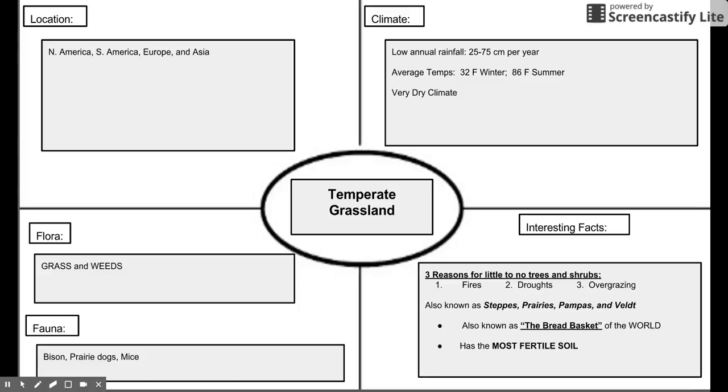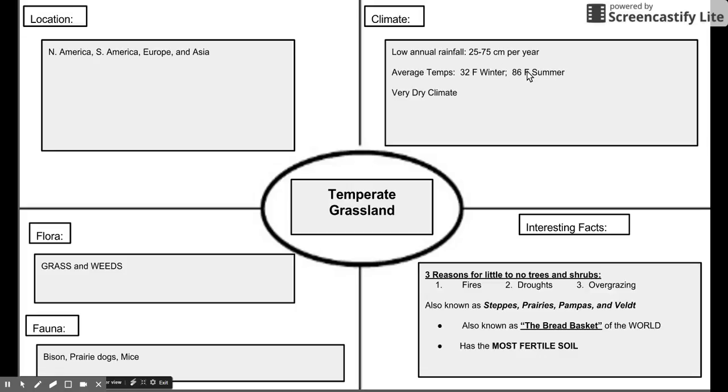When I talk about the savanna, they're found on a different continent with different animals, and therefore I consider that biome to be different. The location of the grassland is North America, South America, Europe, and Asia. Plants, very easy, grass and weeds. The animals are bison, prairie dogs, and mice. Yes, there are a few other ones like coyotes, which you could find, and they'll scavenge for the dead livestock that kills over.